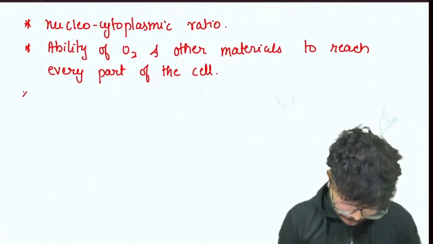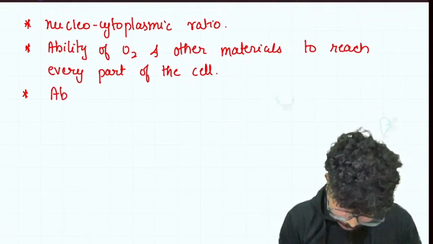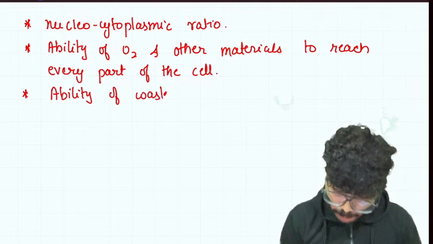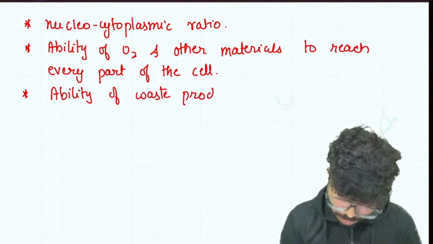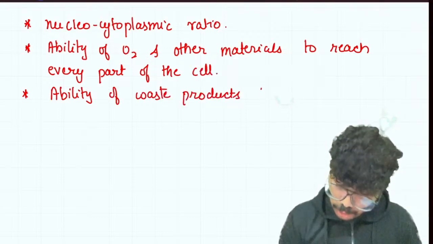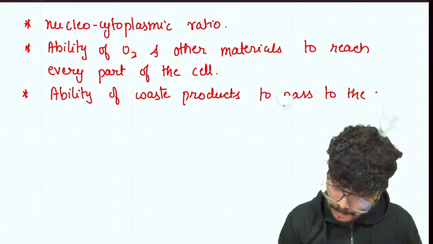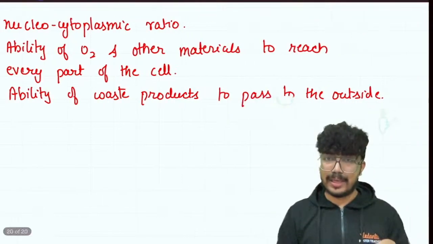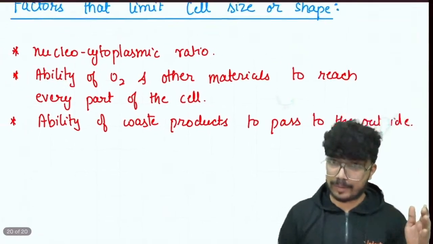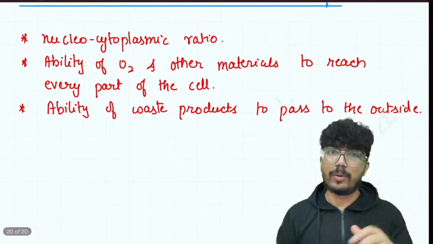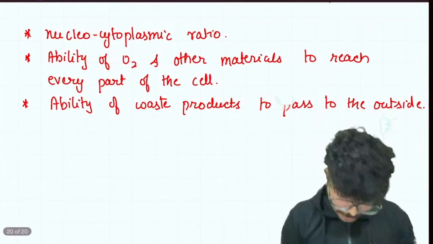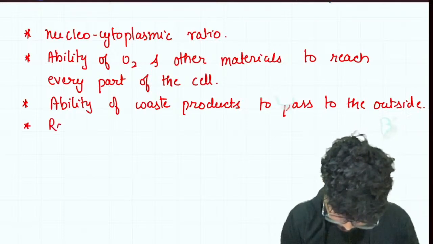Next is the ability of the waste products to pass to the outside, right? How easy it is to remove the waste product from the cell. This parameter is also going to influence the size of the cell. Next is the metabolic rate, the rate of metabolic activities.